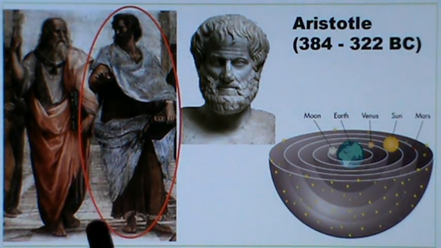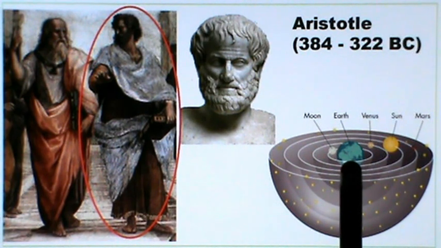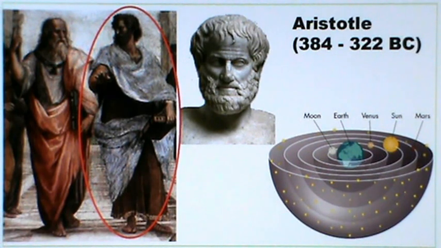Aristotle established what is called Aristotelian physics. He believed that the Earth is the center of the solar system. The Sun and the other planets move around the Earth. This idea is called the geocentric model. Further, Aristotle also believed that a heavier object will fall faster than a lighter one. But later this turned out to be not correct. However, without Aristotle's physics, there would have been no Galileo.